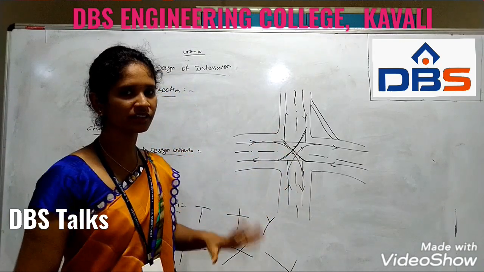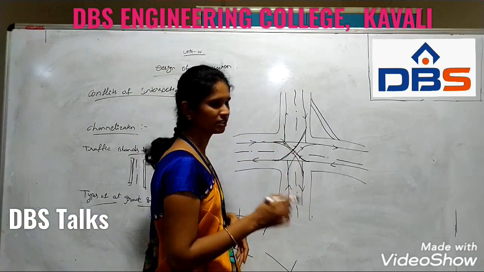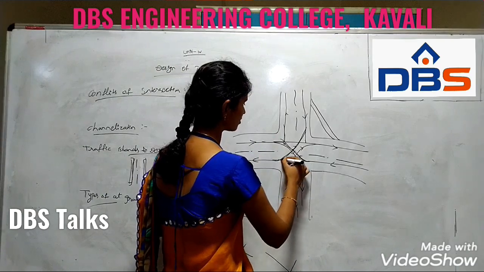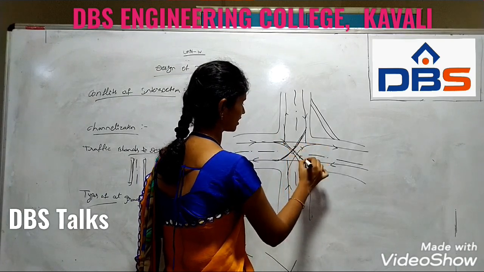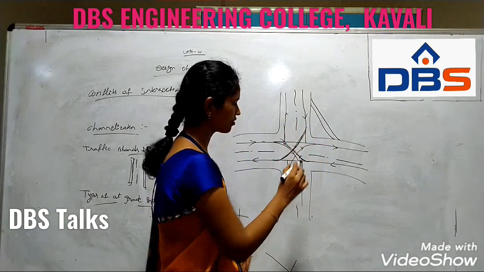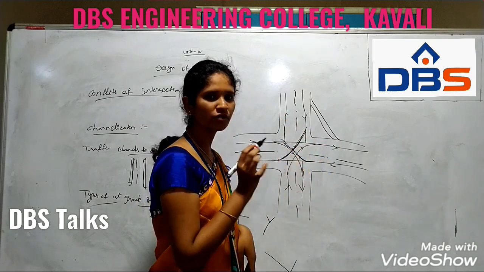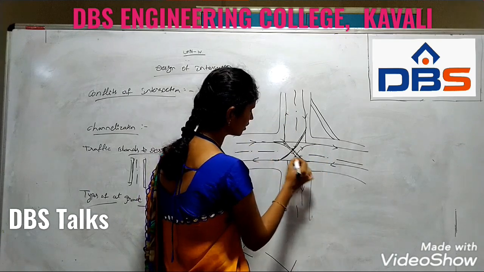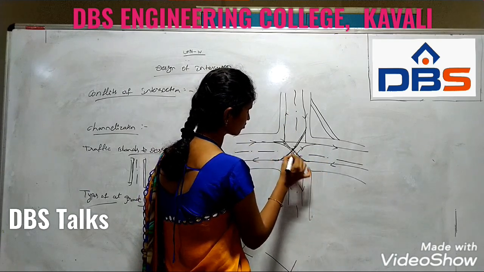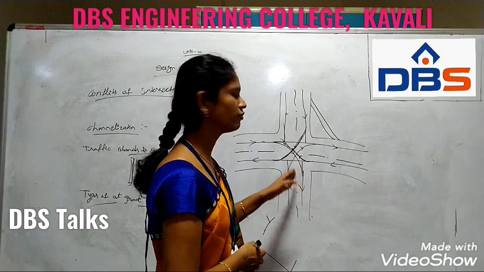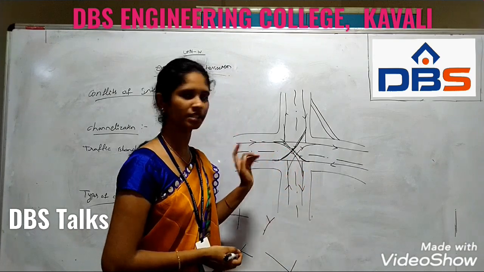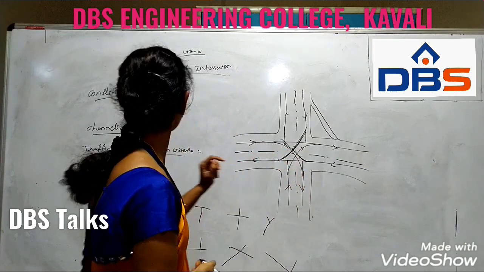So, the conflicts of intersection. Conflicts of intersection are known as crossing ways, which are in the X type of directions. These two X type of directions meet at a single point. This point is called a conflict of intersection. There are four types of conflicts in this intersection. We find four conflicts in this intersection. So this is called a conflict of intersection.